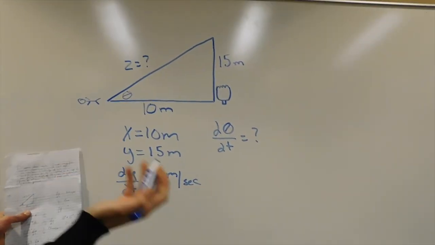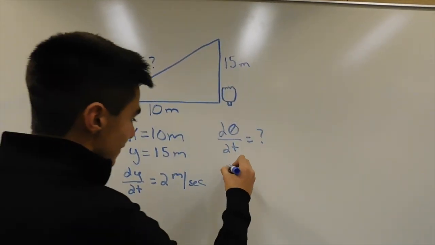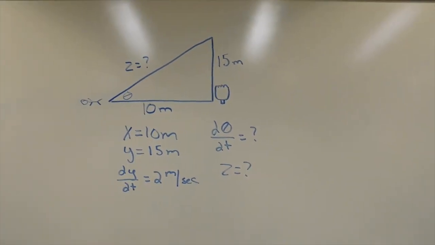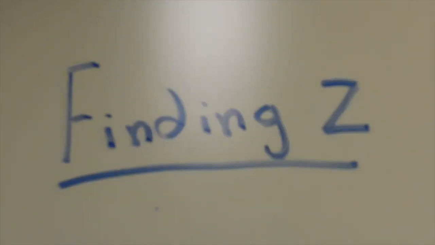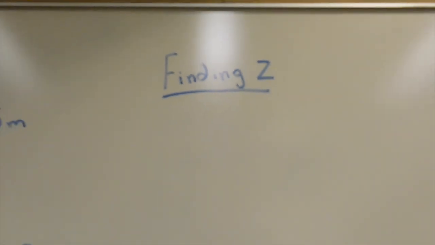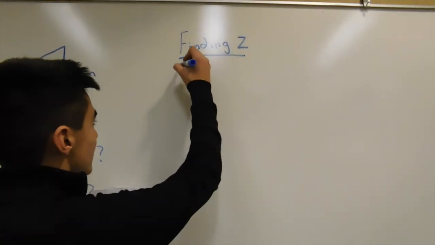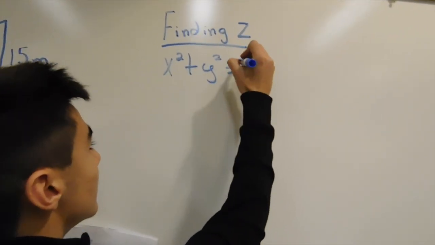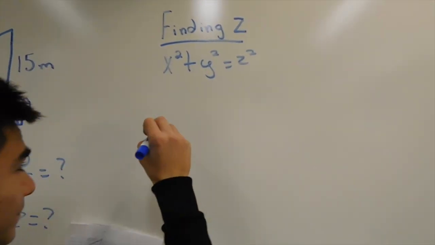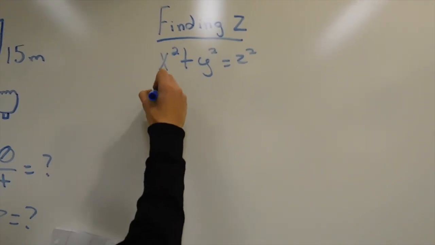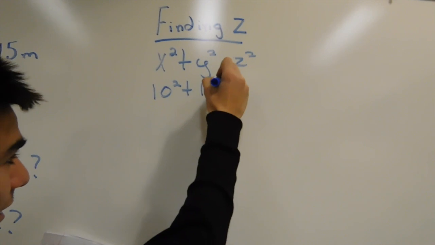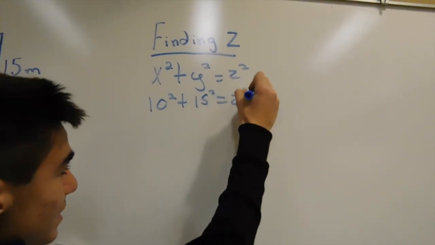To find that, we'll also need to find our z value. Similar to the previous problem, we'll use the Pythagorean theorem to find z again. The Pythagorean theorem states x squared plus y squared equals z squared. Our x value is 10, so 10 squared plus our y value, 15 squared, equals our unknown z squared.